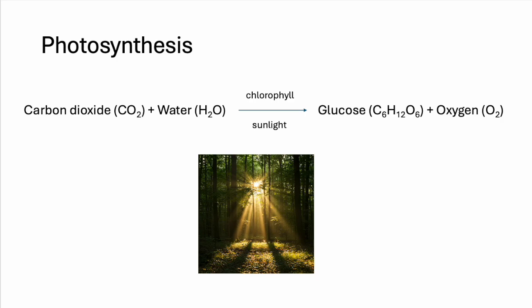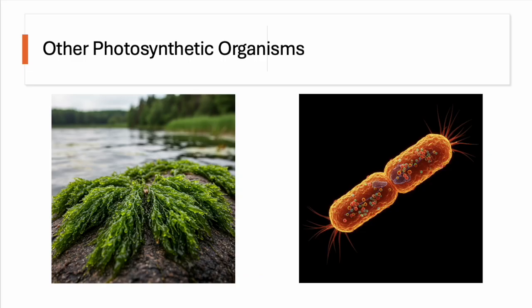Plants are the most common type of producers. Other producers include algae and some bacteria.